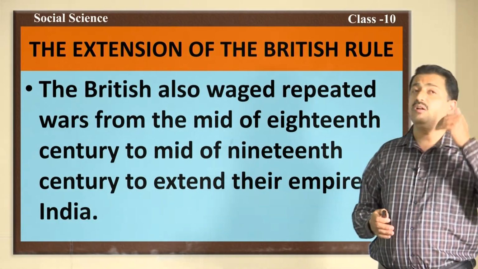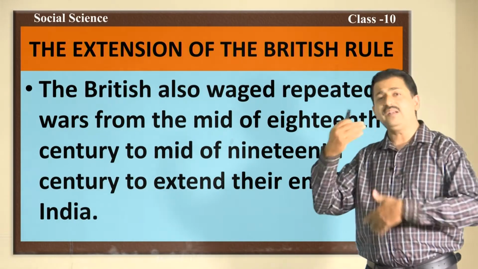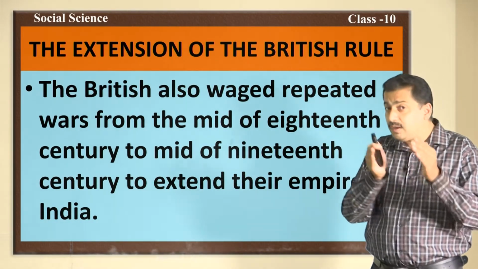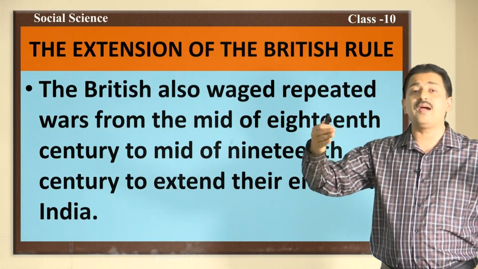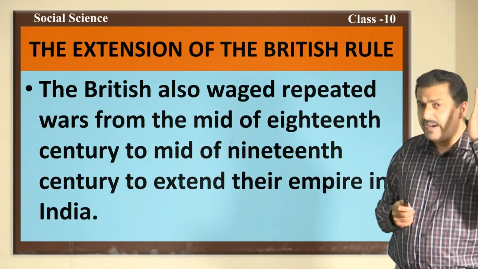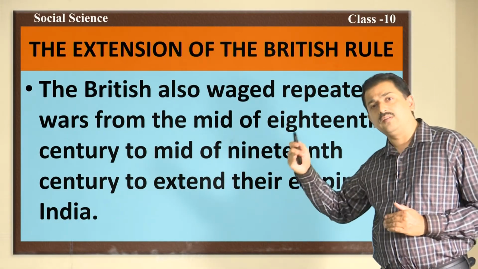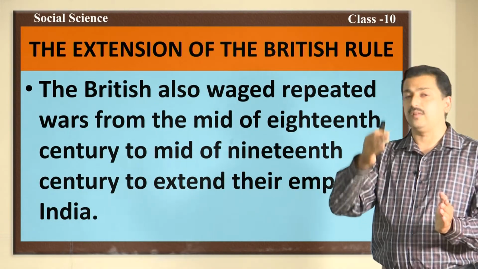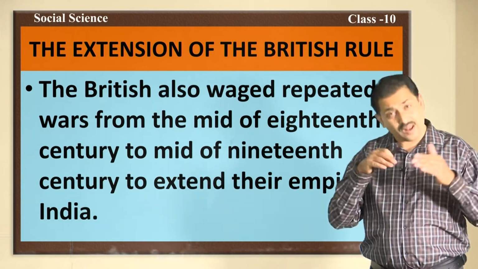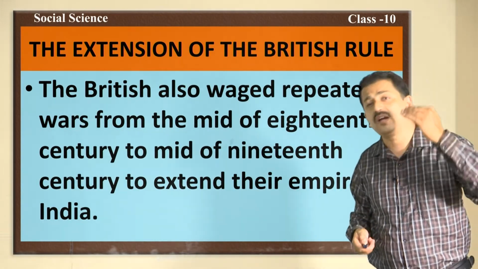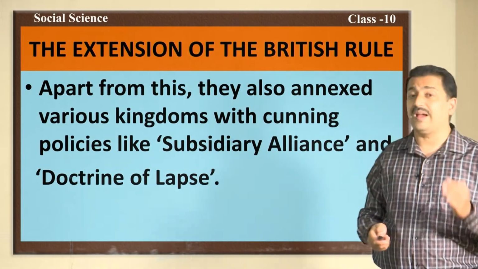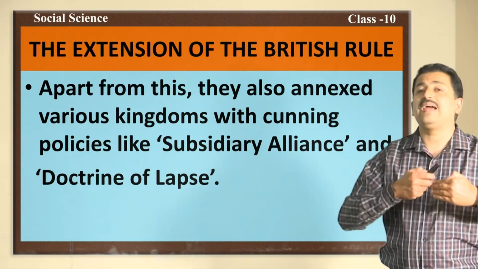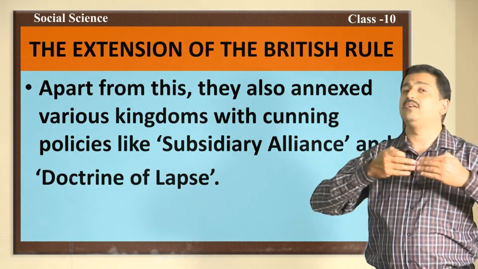The British also waged many wars repeatedly, one after the other, from the mid 18th century to the mid 19th century to extend their empire in India. You know very well, right from the Carnatic Wars till the Anglo-Sikh Wars, they waged many wars like the Carnatic Wars, Anglo-Mysore Wars, and Anglo-Sikh Wars. Along with these, they also introduced certain cunning policies. Through cunning policies like subsidiary alliance, the doctrine of lapse and the divide and rule policy, they expanded their kingdom day by day, year by year.